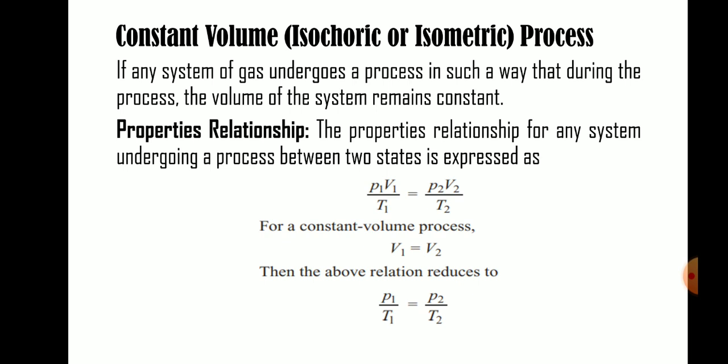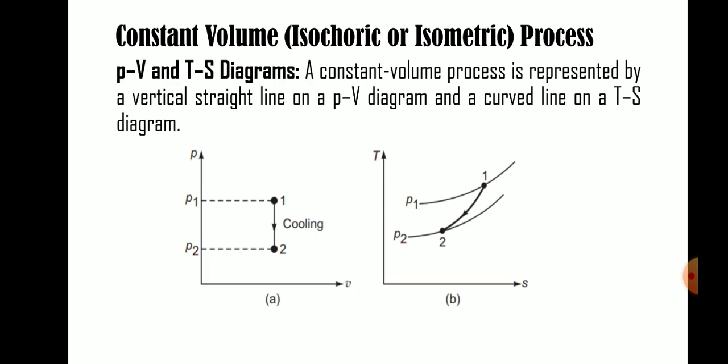V1 is equal to V2. Then diagrams, very important. In thermodynamics, the PV and TS diagrams are very important. Everybody must understand the graph.